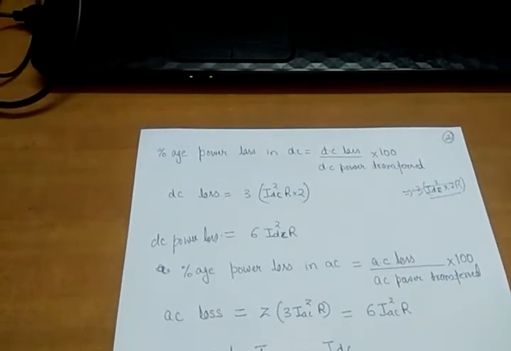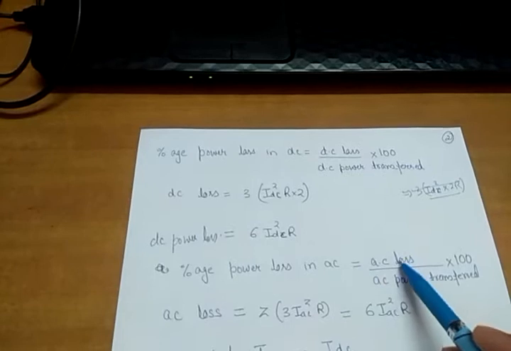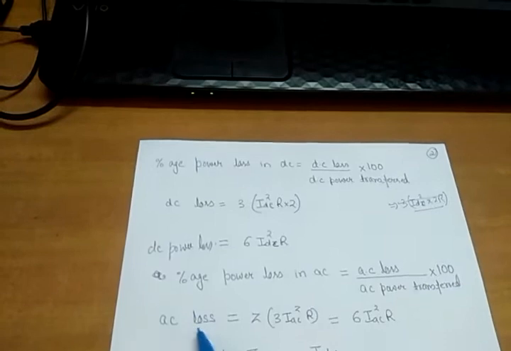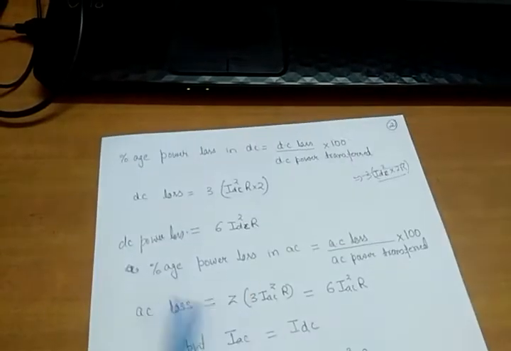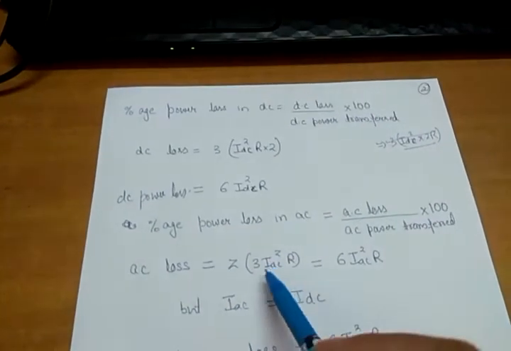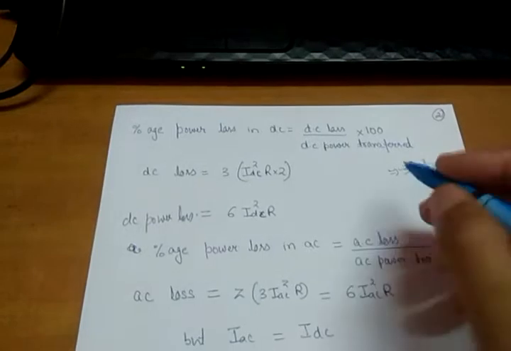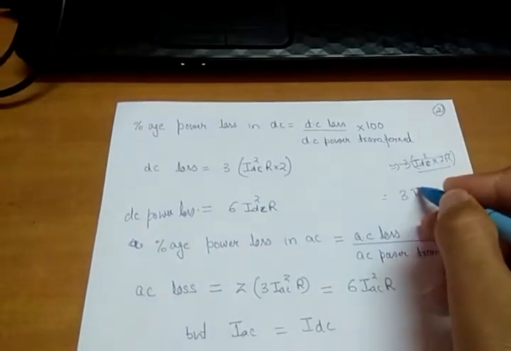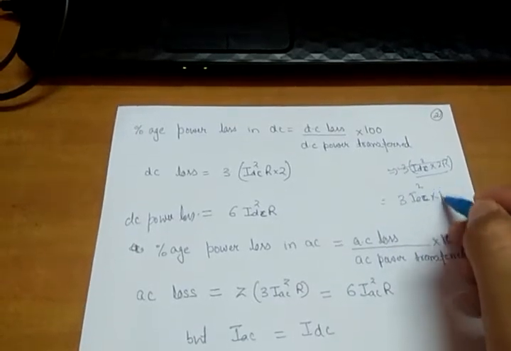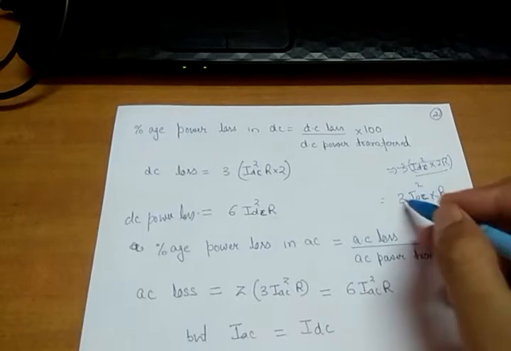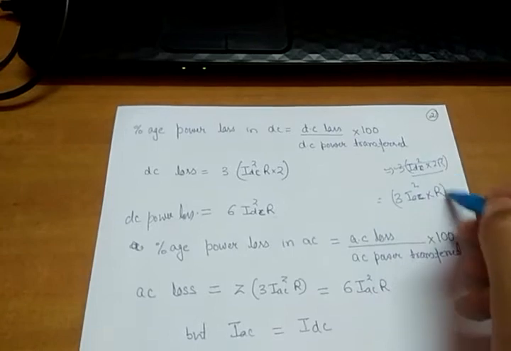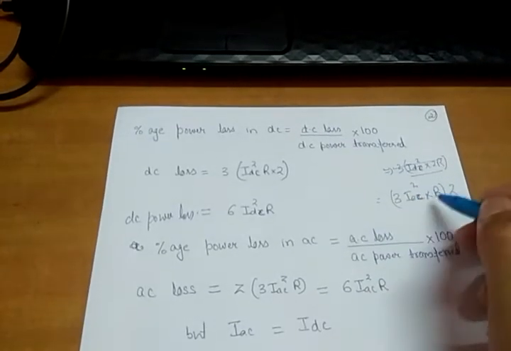Now let us calculate the percentage power loss in AC, which is given by AC loss divided by AC power transfer. So we have to calculate the AC loss first. What is the power loss in a single circuit AC system? It is given by 3 IAC square R, where IAC is the current in each conductor and R is the resistance of each conductor. In three phase I have three conductors. I am taking a double circuit line, so the losses will be 2 times.